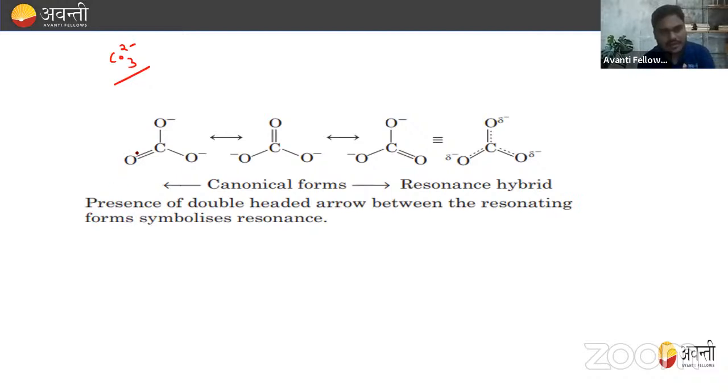So this having double bond here, this having double bond here also, and this having double bond here also. So we can say that this double bond can be on any of those three oxygen atoms. So they will show resonance structure, right? If you want to measure the bond length of this carbon oxygen double bond, in general what we know is that carbon carbon single bond, carbon carbon double bond, carbon carbon triple bond. So triple bond has the shortest length, then double bond, and the longest length is single bond. This thing we know, right?